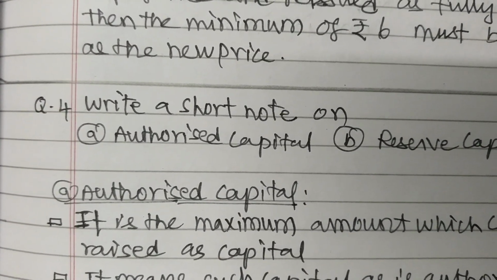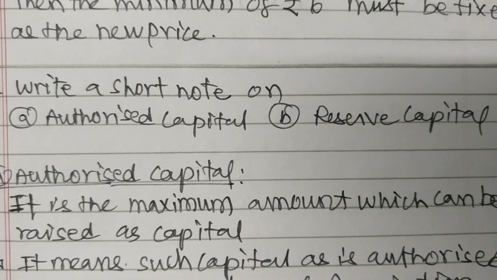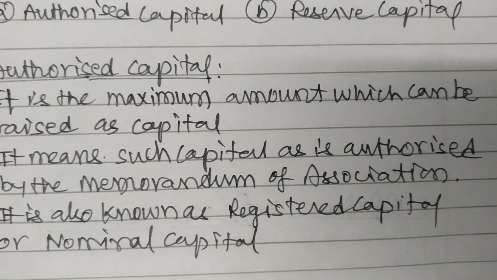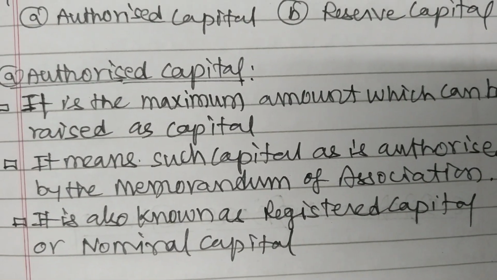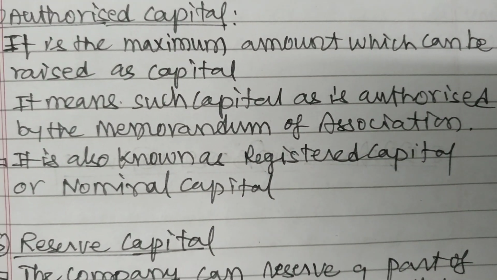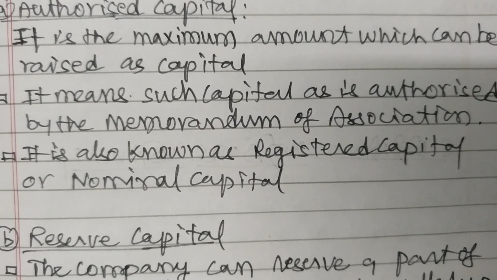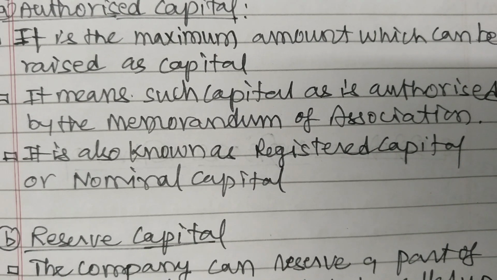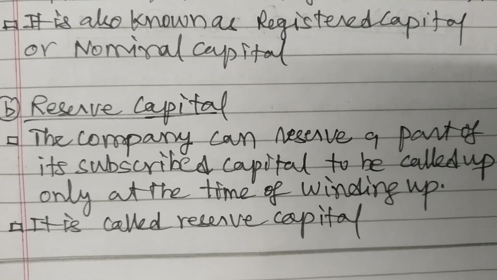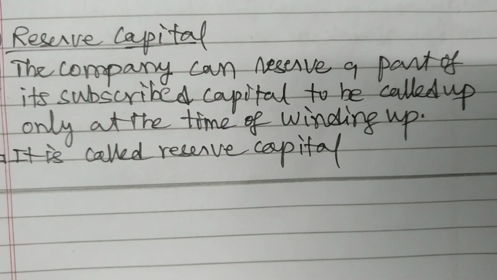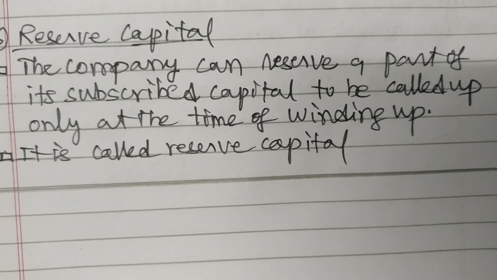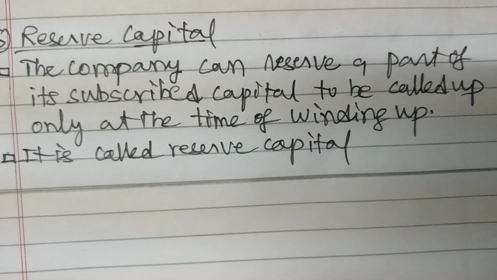Write a short note on authorized capital and reserve capital. Authorized capital: it is the maximum amount which can be raised as capital. It means such capital as is authorized by the Memorandum of Association. It is also known as registered capital or nominal capital. Reserve capital: the company can reserve a part of its subscribed capital to be called up only at the time of winding up. It is called reserve capital.